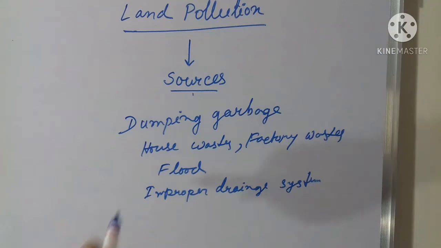And house waste, factory wastes, if they mix with the soil, if they mix with the water, and then it dumps on both sides of the river, that land also gets polluted from that. And flood is also a main reason of land pollution. After a flood, the drainage water and normal water all mix with each other, and different